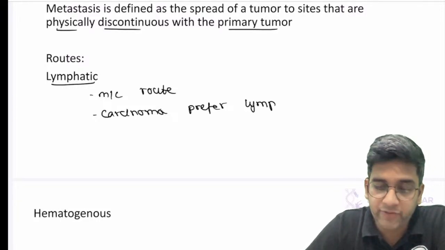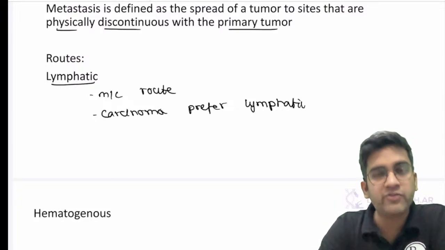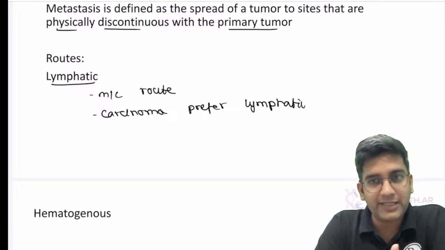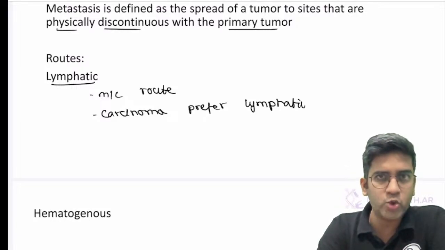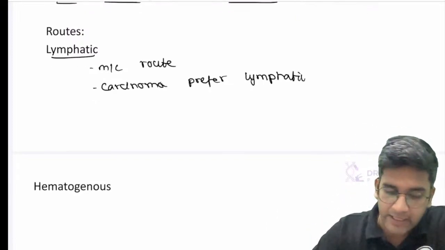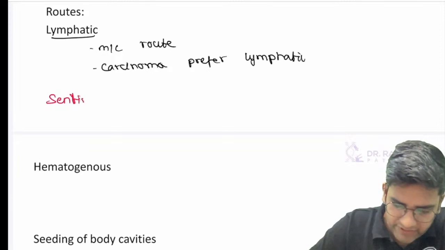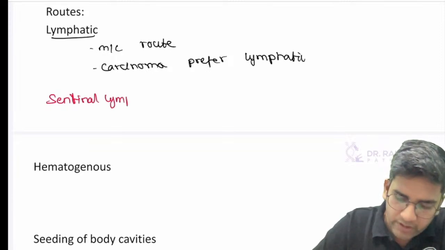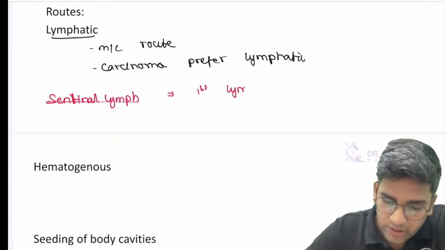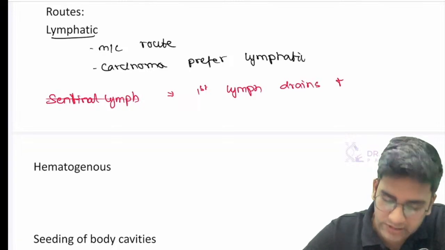So this is not enough for me with respect to lymphatics. Let me put a little bit of clinical correlation also here, right? When I say clinical correlation with respect to lymphatics, I am sure in your surgery postings and also when we read about breast cancer, we must have read about the sentinel lymph node. Put a word about that, right? So we'll write what is the sentinel lymph node. Put a different color if you want. Okay, we have the sentinel lymph node. Can you guys again say what it means? It's the first lymph node that drains the cancer or drains the tumor site.